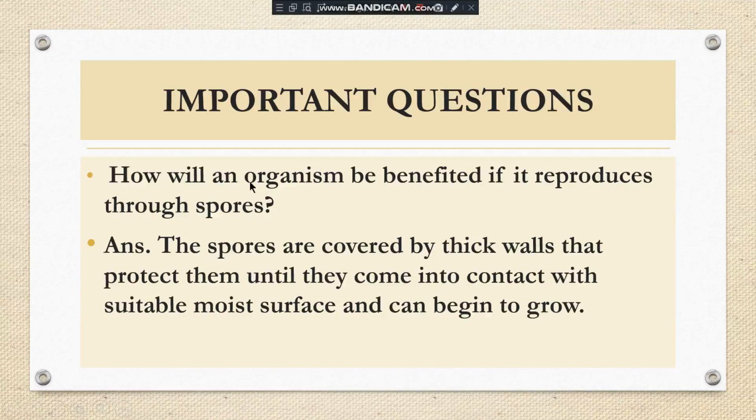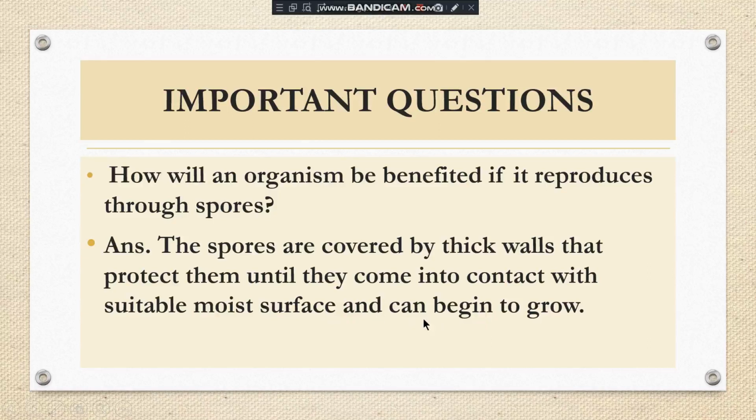The question is, how will an organism be benefited if it reproduces through spores? As students, you know there are two main types of reproduction, sexual and asexual, and spore formation is a type of asexual reproduction. So the answer is, the spores are covered by thick walls that protect them until they come into contact with a suitable moist surface and can begin to grow.